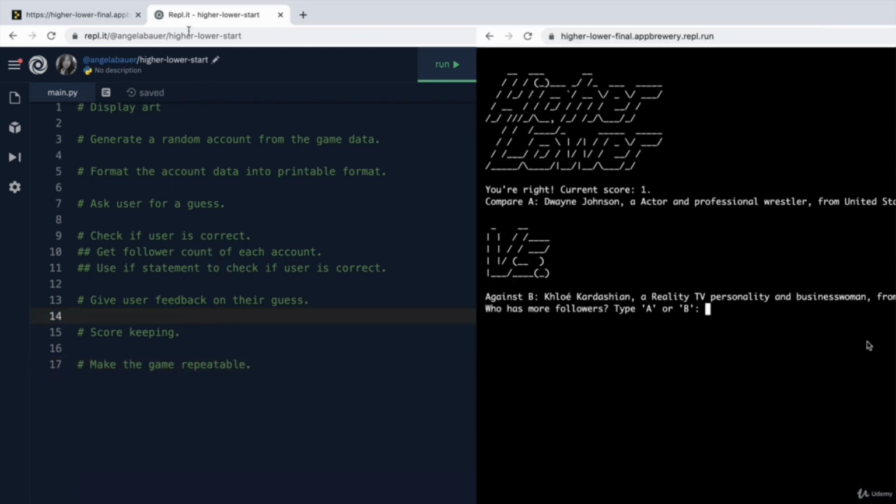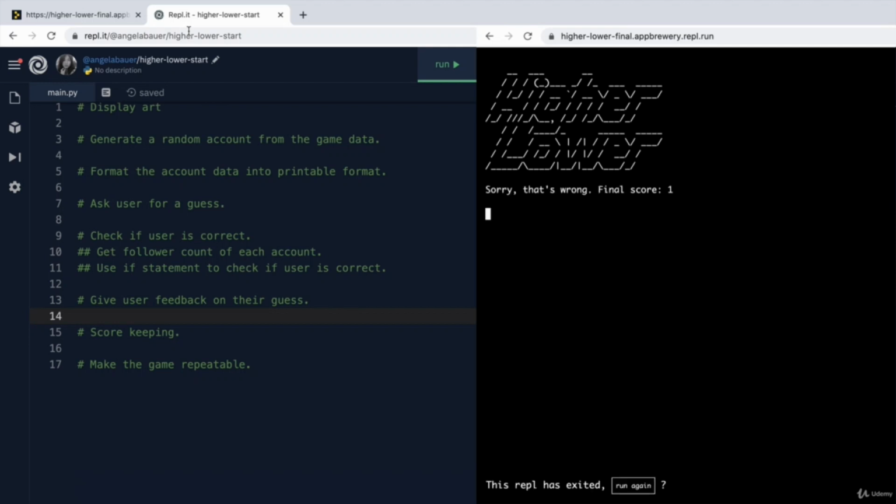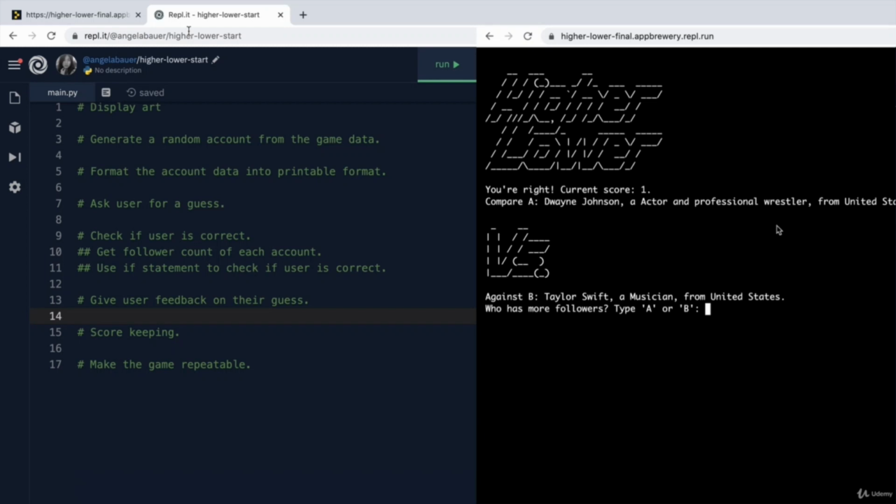And it's not just repeatable, actually, because we also have to move the previous B up to the A position if they do get it right for the next round. So I think Khloe Kardashian maybe has less. Oh. So let's say I guess Dwayne Johnson again in this case.